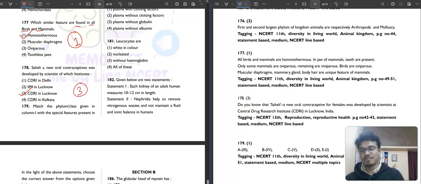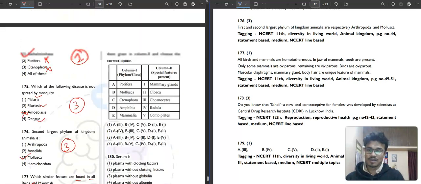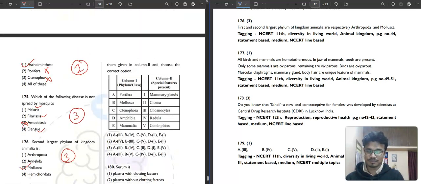So easy. Match the phylum or class given in column first with a special feature present in column second. Porifera, we have choanocytes. Then Mollusca, we have radula, the rasping organ. Then Ctenophora, what do we have? Ctenophora have eight ciliated comb plates. Then Amphibia have cloaca. And then Mammalia have mammary glands. Okay. So the correct answer will be the first option. Then question number 180.